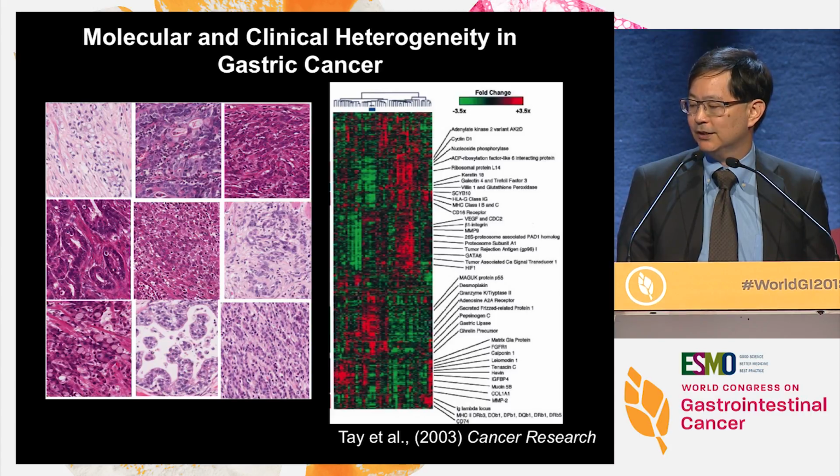And then at the turn of the century, we had the introduction of platforms like DNA microarrays, where we could begin to profile patterns of gene expression. And you could see that different tumors had different patterns of gene expression that one could more or less relate to different biological programs occurring in the primary cancer.